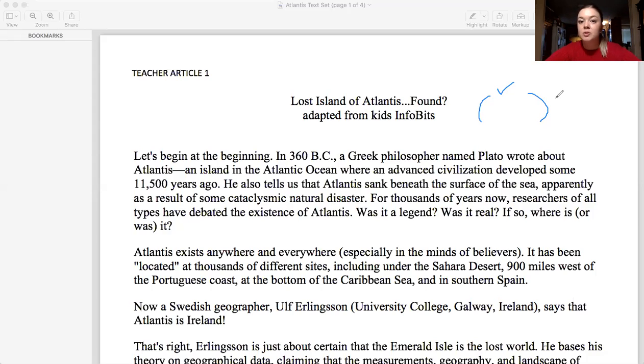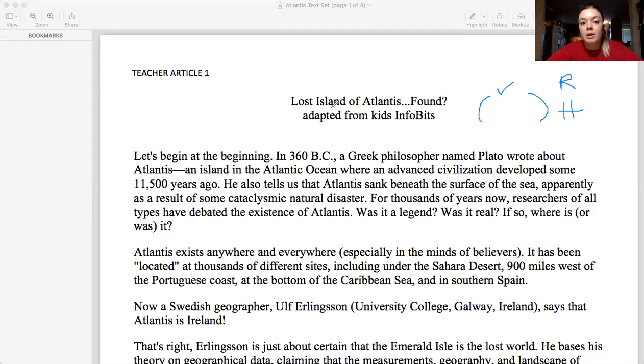So here's how I'm going to do this. I'm going to text code with parentheses, check mark, and an R for Atlantis is real, and I'm going to use parentheses, check mark, H for Atlantis is a hoax. You can do the same thing with your Bigfoot article. So R for real, H for hoax. With that being said, I'm going to model with the first few paragraphs of my text set, and then you guys are going to get to work text coding the Bigfoot articles on your own.